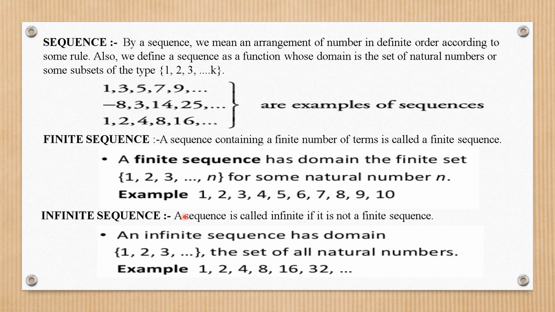And what is an infinite sequence? A sequence is infinite if it is not a finite sequence. Its domain, here the domain means the last number, is fixed in a finite sequence. But here it is like 1, 2, 3, and so on. Means the end point is not there. So here you are going to get the set of all natural numbers. And an example is 1, 2, 4, 8, 16, 32, and so on. Means the end is not known, you can take any number of terms, and it goes on like this.